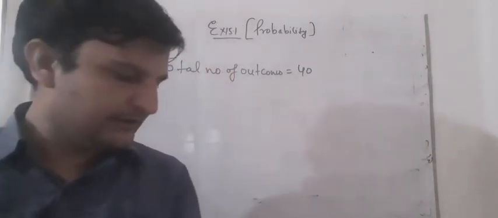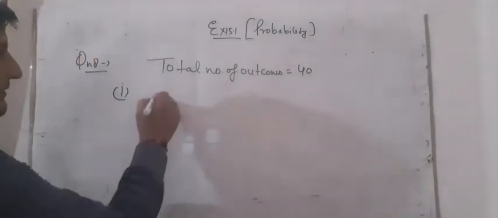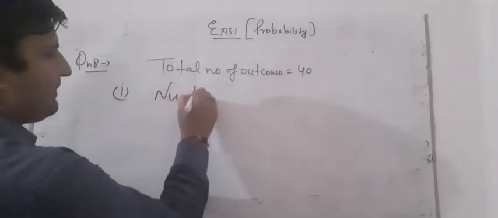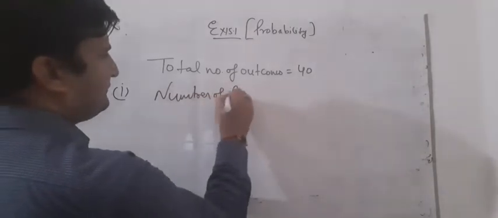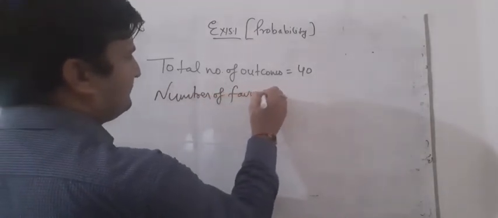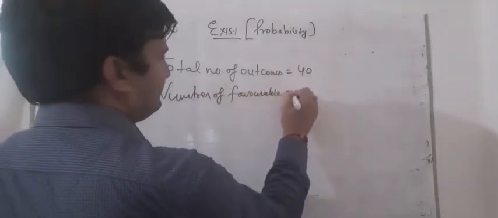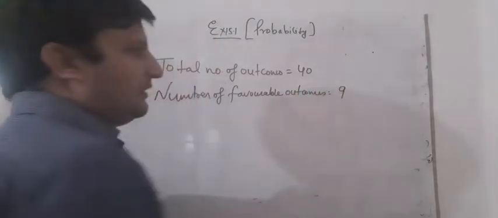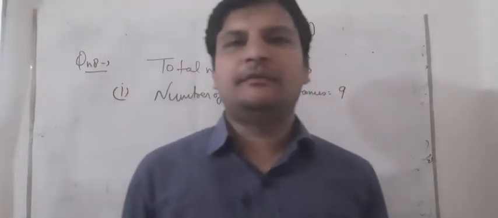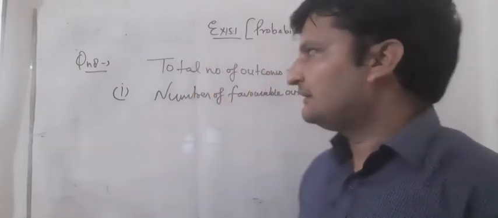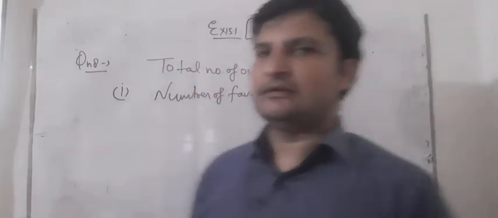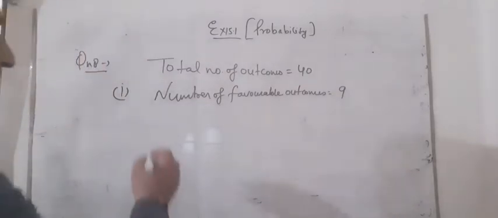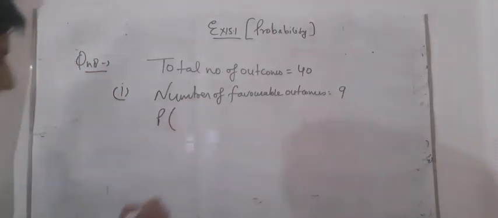So we can say that the number of favorable outcomes is 9. Means we have seen such engineers who live at a distance of less than 7 kilometer. So what we can say is the probability of less than 7 kilometer.